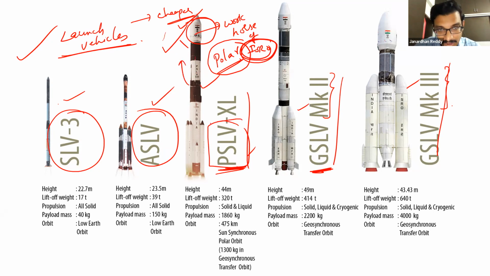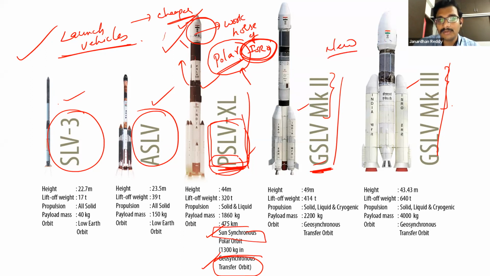This PSLV can be launched, very interestingly, for both sun synchronous and geosynchronous orbits. Both are being used. Don't ask why PSLV, because we are so much dependent. GSLV is a new addition. For 20 years, we were almost dependent on PSLV. That's the reason PSLV is used for both polar or sun synchronous orbit as well as geosynchronous transfer orbit or geosynchronous orbit for the time being. It is used for both launches.